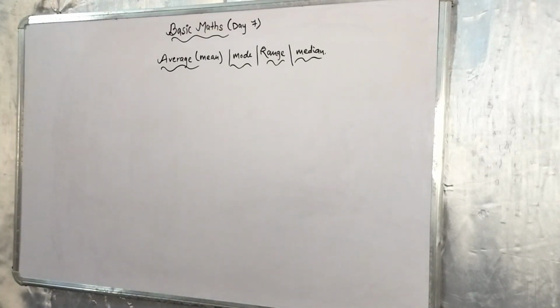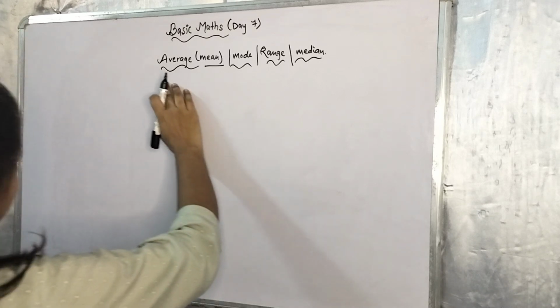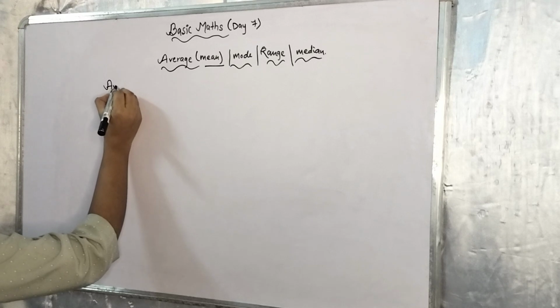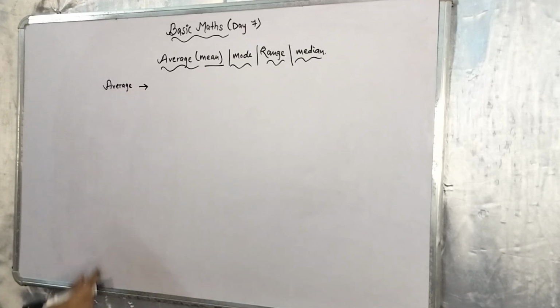Now let's start with basic math. Let's start with average, where we are told to take out the mean of the observations.